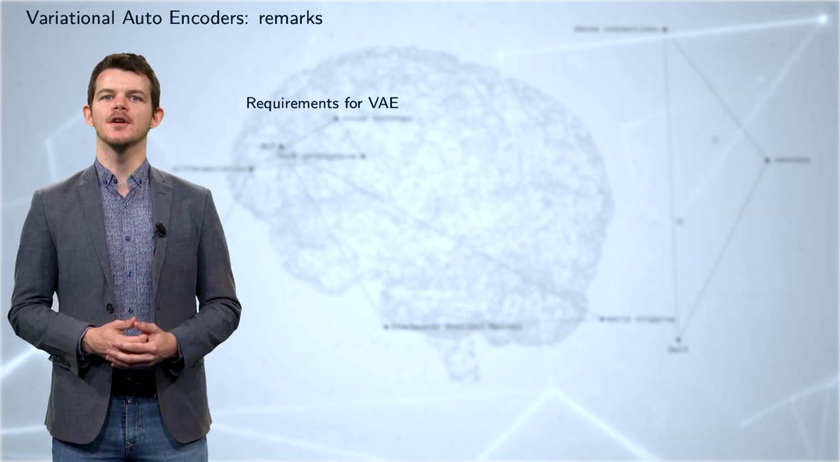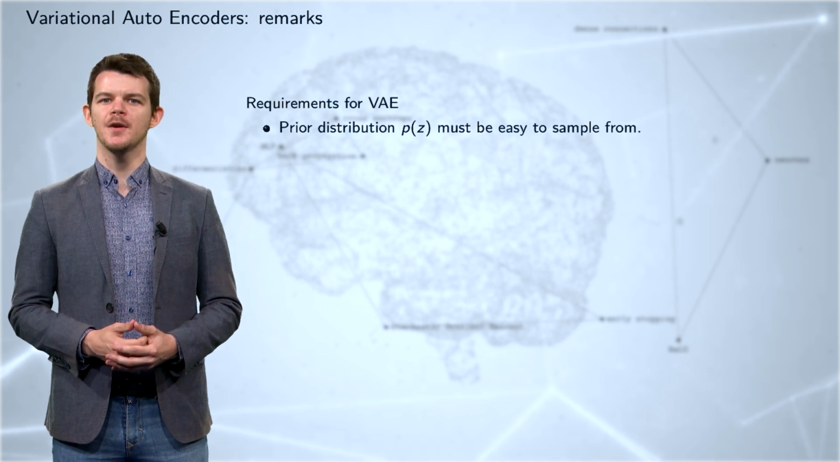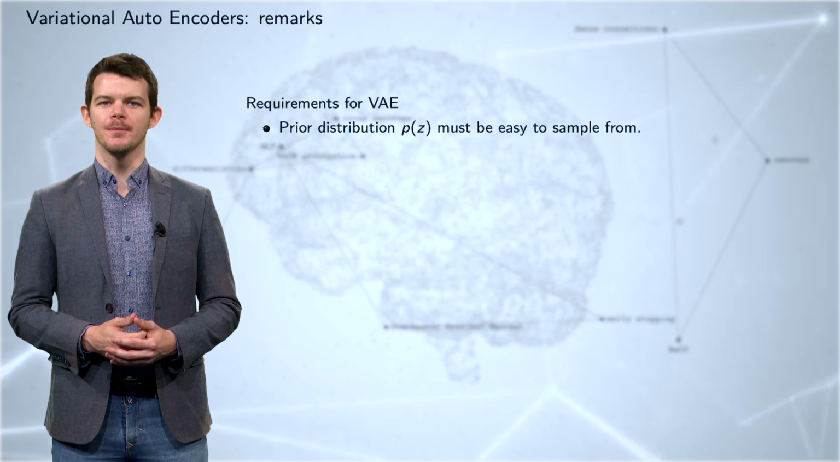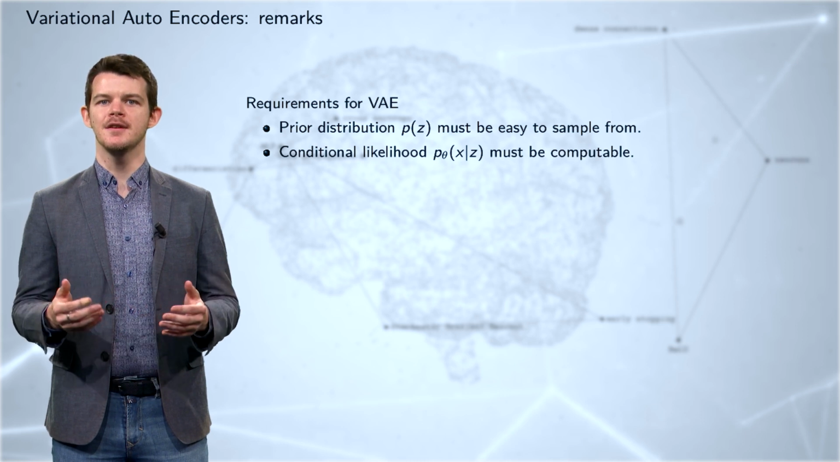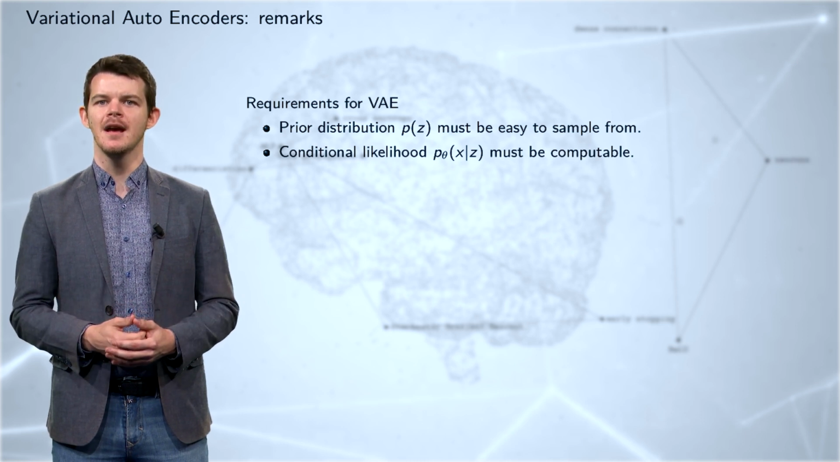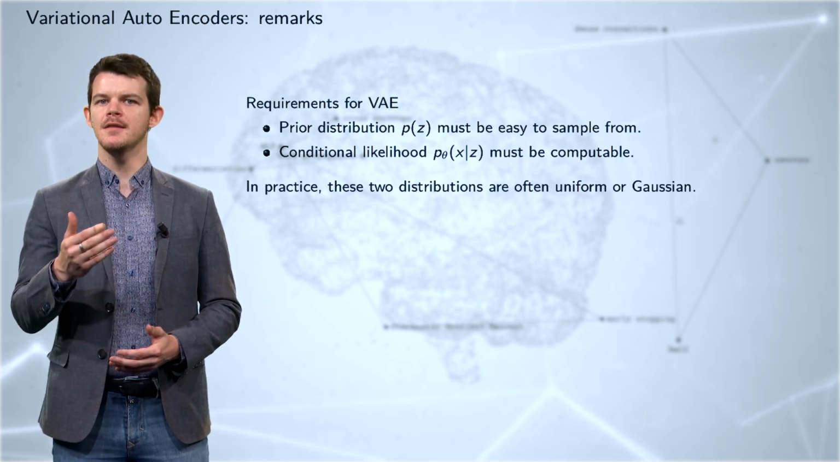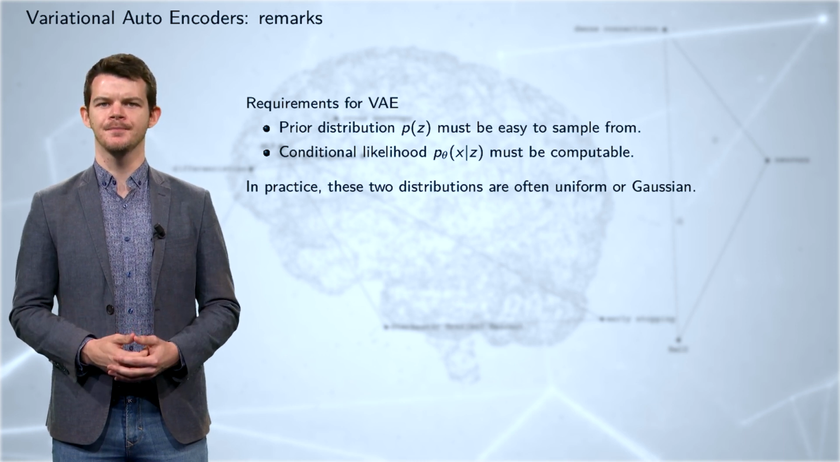Here are some comments on VAE. To use VAE, you need to specify a prior distribution Pz, which is easy to sample from, usually a Gaussian distribution. You also need to specify a conditional likelihood P theta of x given z that must be computable. This is a distribution output by the decoder. Usually, these two distributions are set to be Gaussian or uniform.